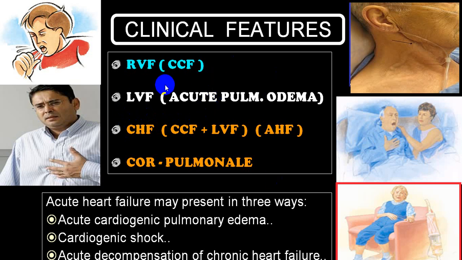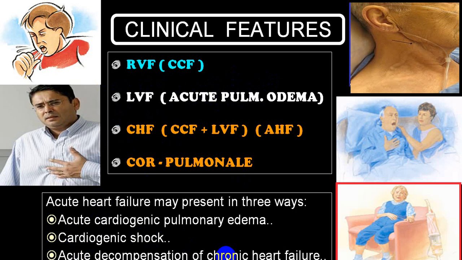Now depending on the onset, we call it acute cardiogenic pulmonary edema, that is acute left ventricular failure. And if the blood pressure is so low that it produces a shock stage, then we call it cardiogenic shock. So that is acute, severe decompensated left ventricular failure, and that is given the name acute decompensated LVF or acute decompensated congestive heart failure.